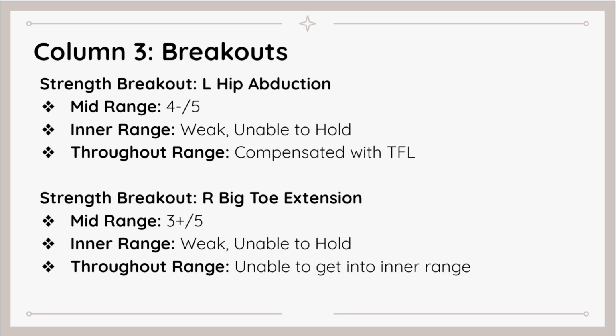For column 3 in our breakouts, we performed a strength breakout of our left hip abductors. At mid-range, there were 4 minus out of 5. In inner range, they were weak and unable to hold. Throughout range, they compensated with the TFL. Our strength breakout for right big toe extension, mid-range was a 3 plus out of 5. Inner range was weak and unable to hold. Throughout range, unable to get into the inner range.